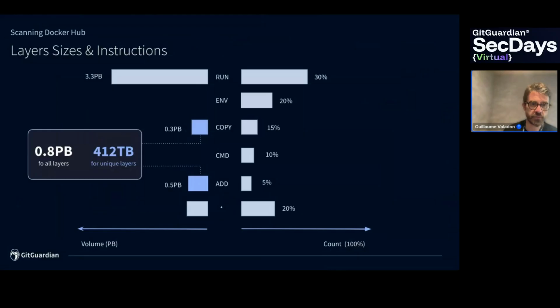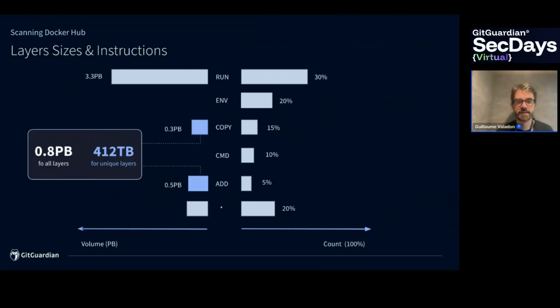So next, we'll have a look at the instructions. On the right side, we have the count, so run accounts for 30% of all of the instructions in the dataset. And then we have env, copy, cmd, add, and the other ones like expose, workdir, and so on. The other interesting result on this slide is that on the volume side, run layers account for 3.3 petabytes in the final dataset. That's a lot of data.